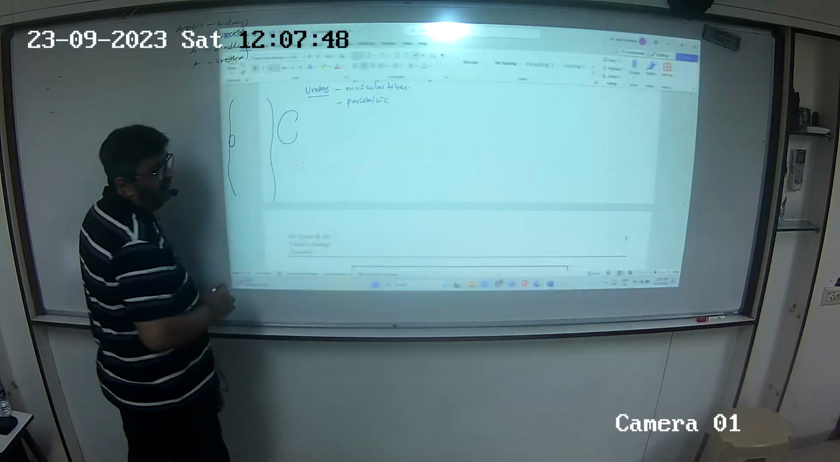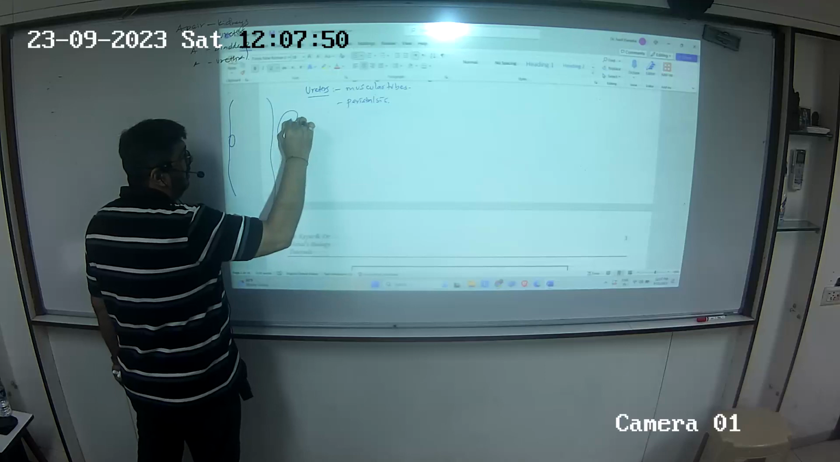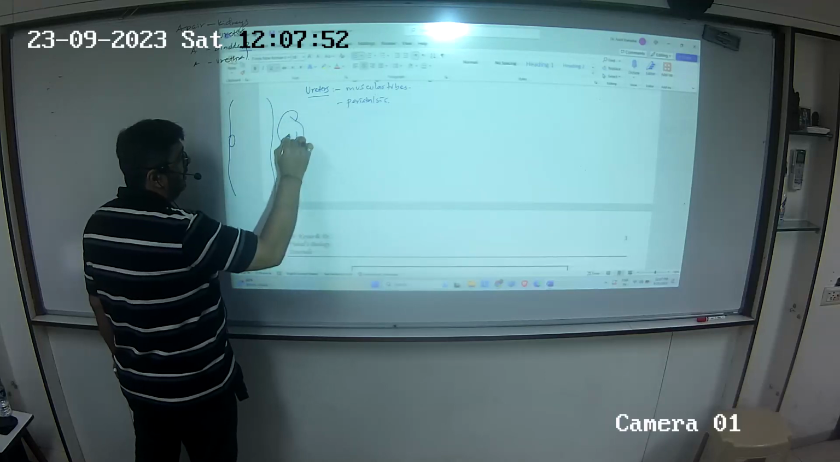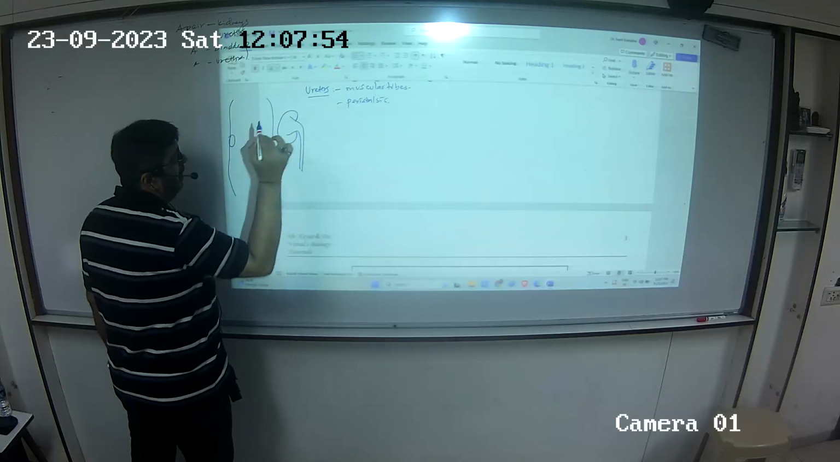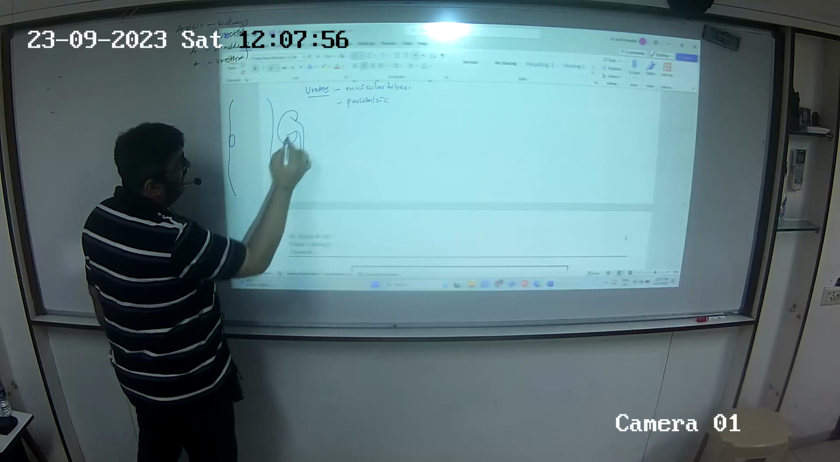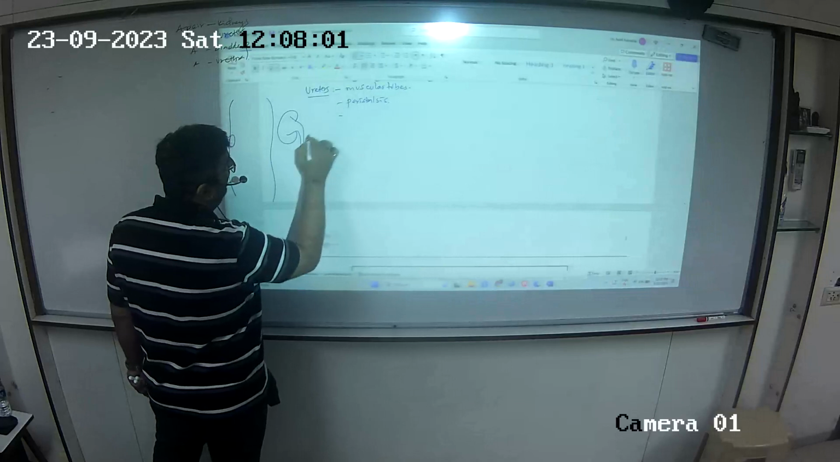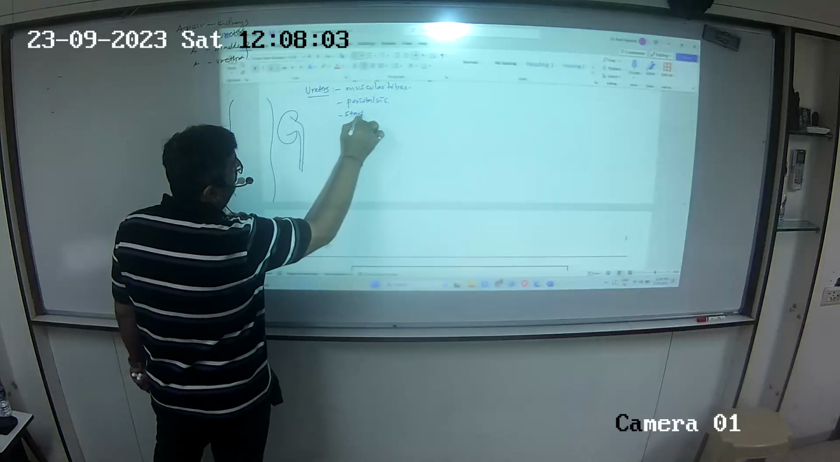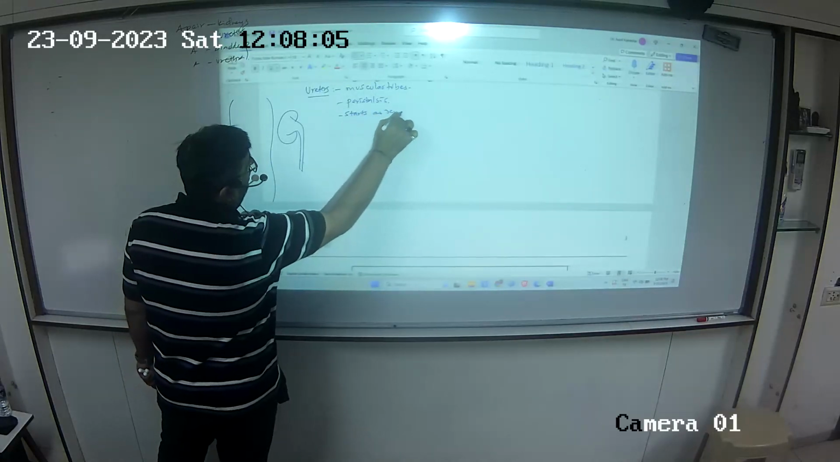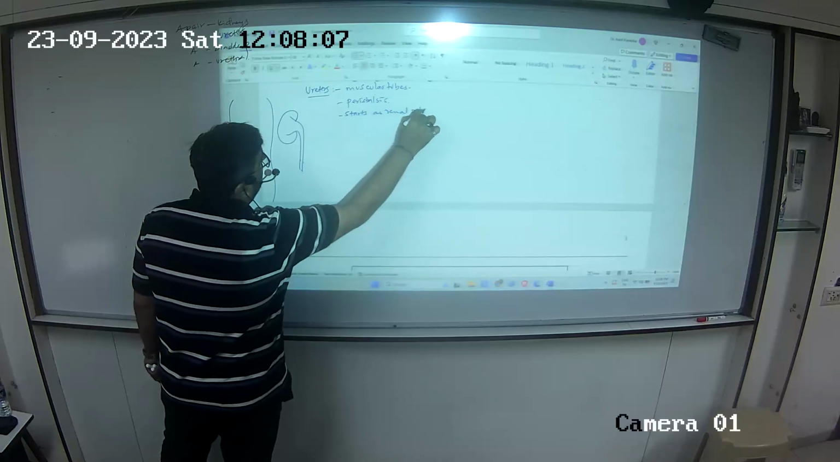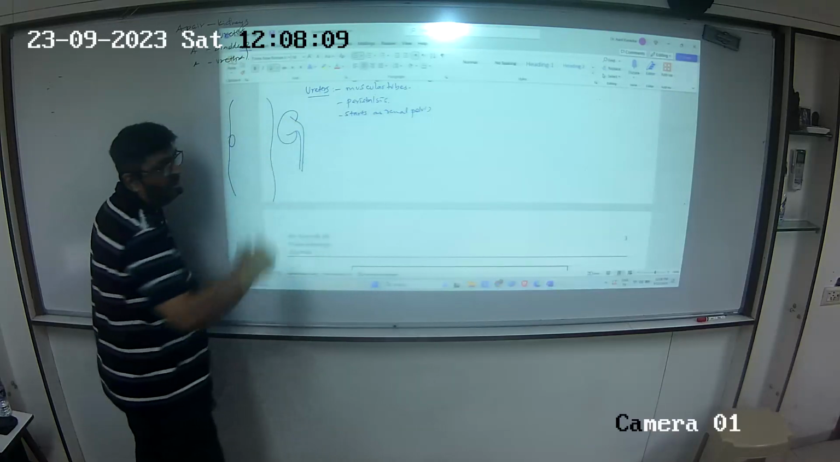When you look at the kidney, the ureter is starting as a big funnel-like structure, and that funnel-like structure is called as renal pelvis. So starts as renal pelvis. Can you see this funnel-like structure? This is called as renal pelvis.